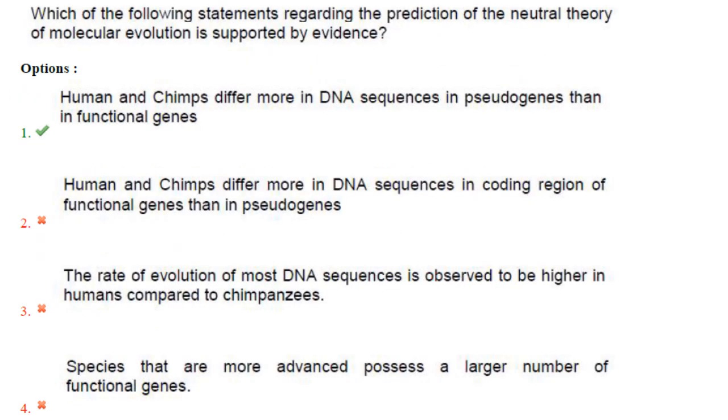Then next one. Which of the following statements regarding the prediction of the neutral theory of molecular evolution is supported by evidence? So the neutral theory of molecular evolution tells that evolutionary changes occur at the molecular level and most of the variations within and between species are due to random genetic drift of the mutant alleles that are selectively neutral.